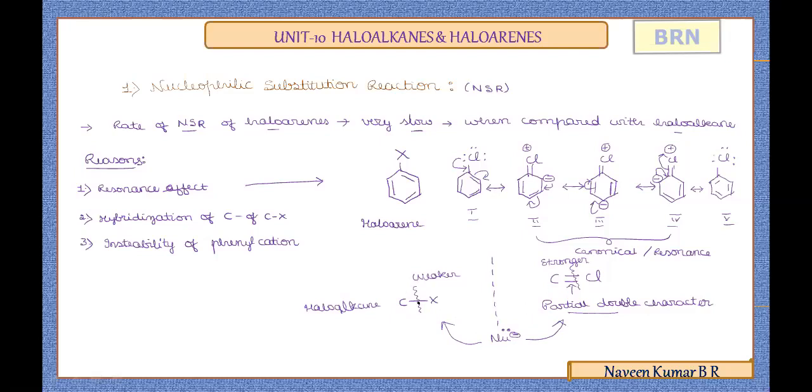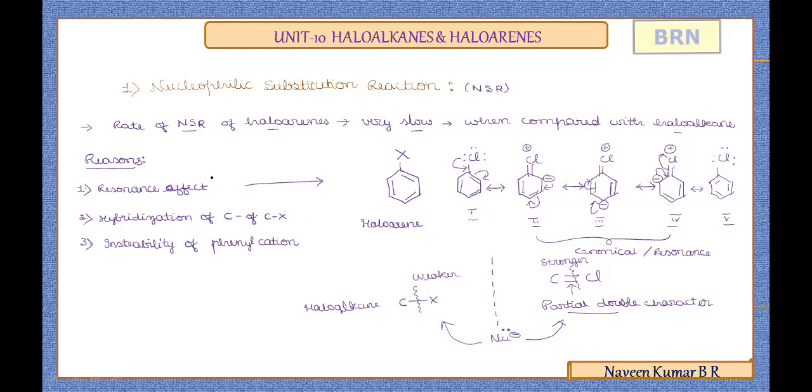In the case of haloalkanes, this cleavage is easier when compared to haloarenes. Whereas in haloarenes, this cleavage is difficult because of acquiring the partial double bond character as a result of resonance. So hence they are weaker reactivity showing compounds towards nucleophilic substitution reactions.